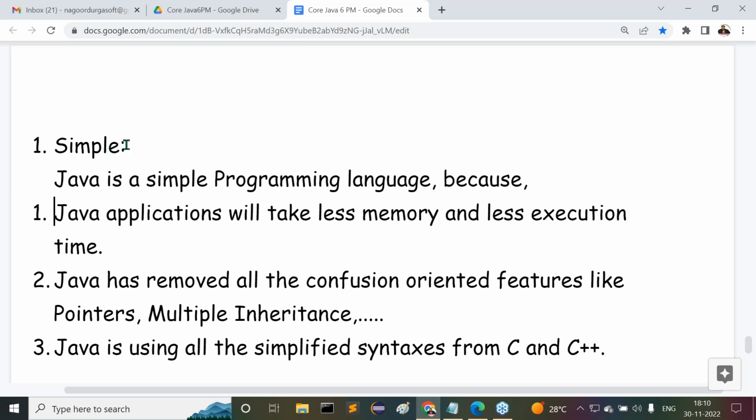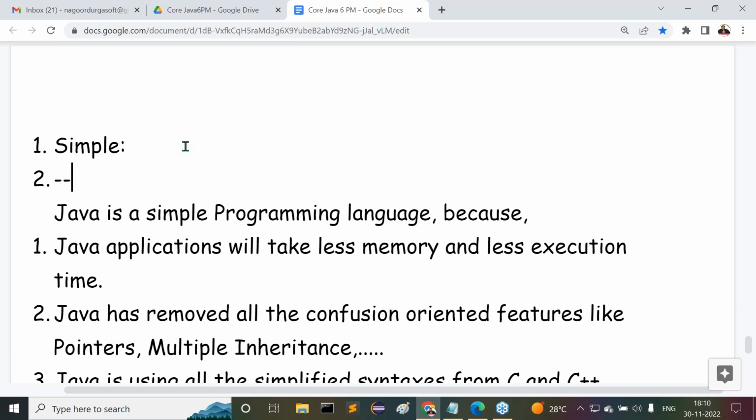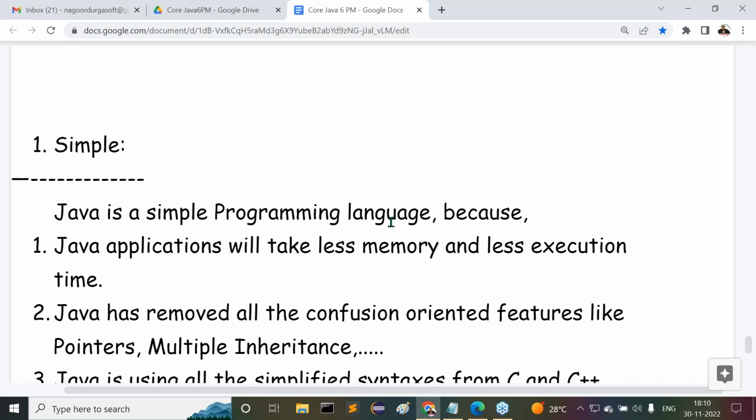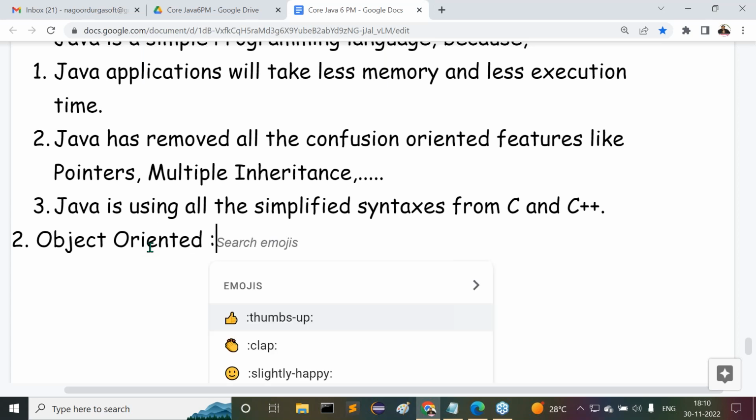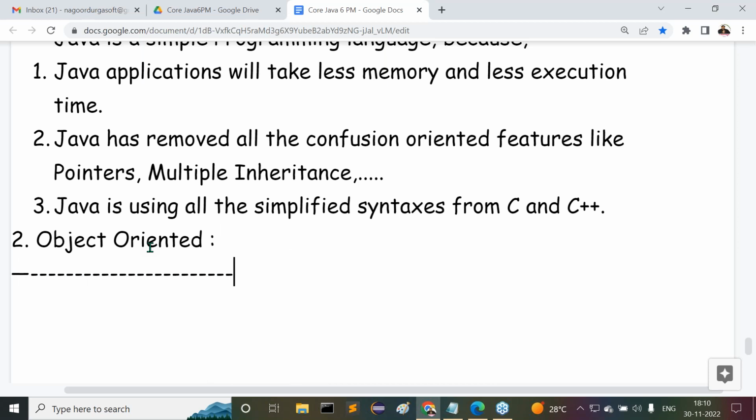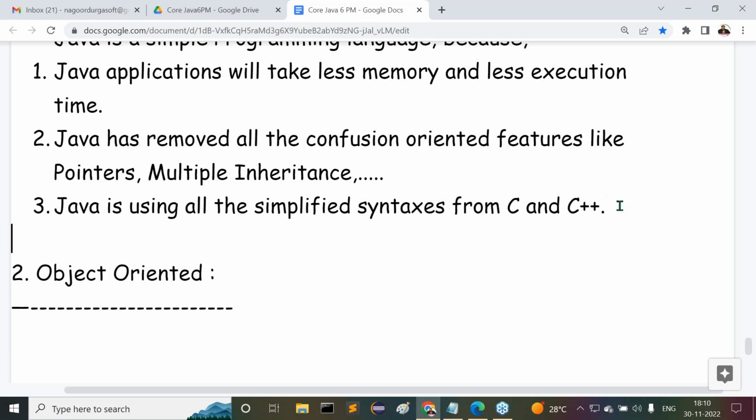Now the point we completed is that Java is a simple programming language. This is exactly the reason we can understand. This part is completed now. Now tell me guys, what is the second feature we have to understand? Object oriented. I think we already understood this point a number of times, in the discussion of the differences between Java and other programming languages.